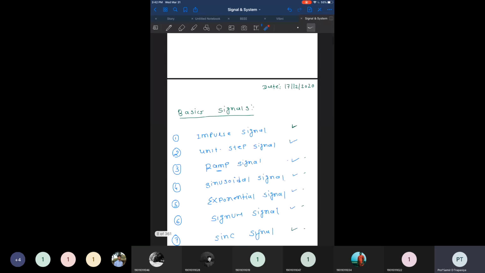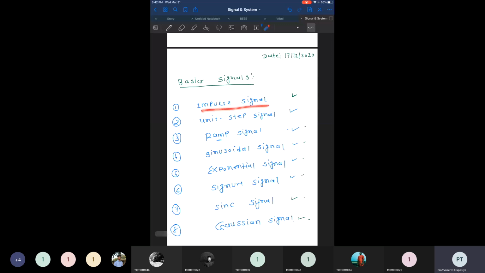Then we went through the various basic signals. We have gone through the impulse signal, how to represent the impulse signal, unit step signal, right, and ramp signal. And we have even established the relationship between the impulse signal, unit step, and ramp signal. If you take the integration of impulse signal, then we get the unit step signal, and if you take the integration of unit step signal, then we get the ramp signal. But reversely, if you take the differentiation of ramp signal, then you get the unit step signal. And if you take the differentiation of unit step signal, then we get the impulse signal. So this part we have already covered.